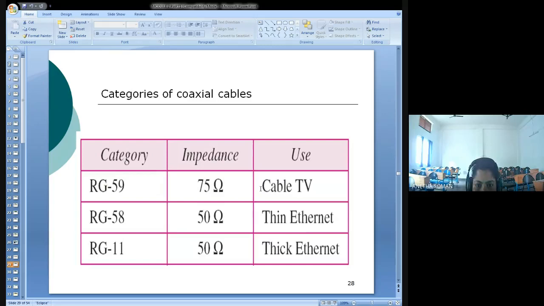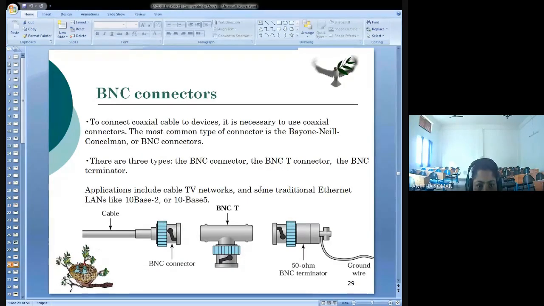Now next is the connectors. What was the connector in twisted pair cable? Can anybody answer? What name do you know that by?